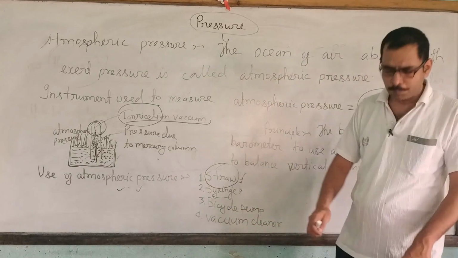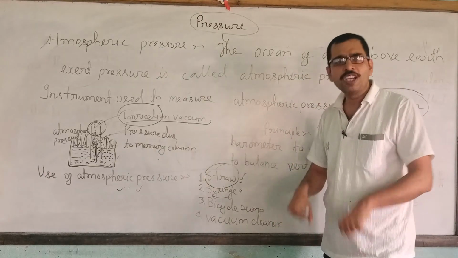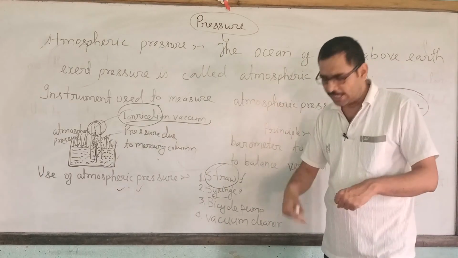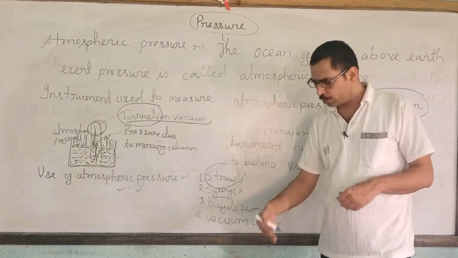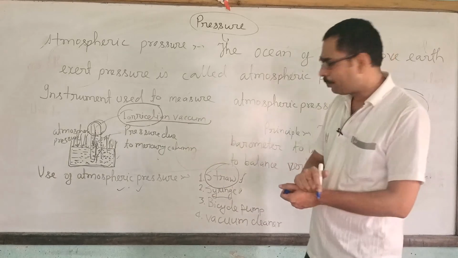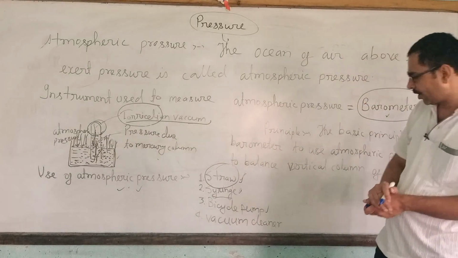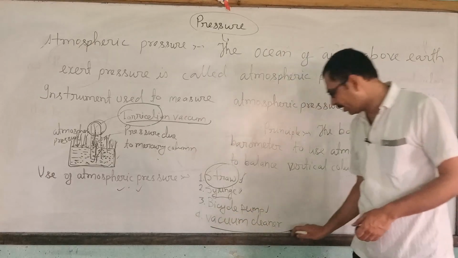Bicycle pump: we pump the bicycle tire, and that is an example of mechanical force being converted into air pressure, and air is blown inside the bicycle tire. The bicycle pump is also based on atmospheric pressure. And now the vacuum cleaner.